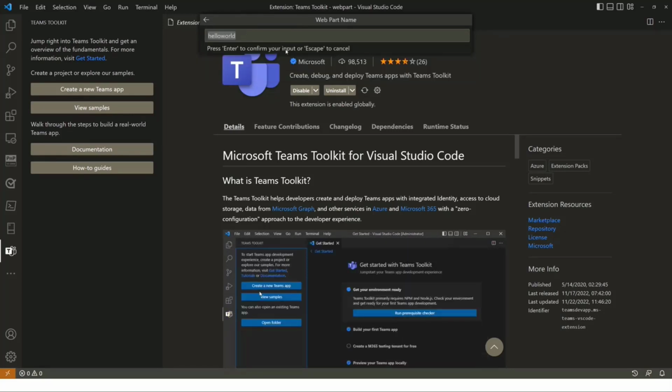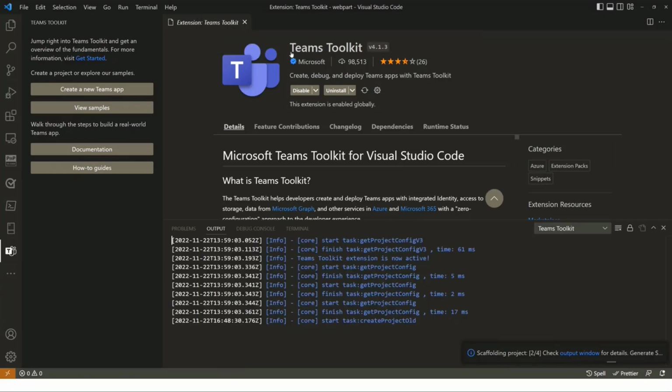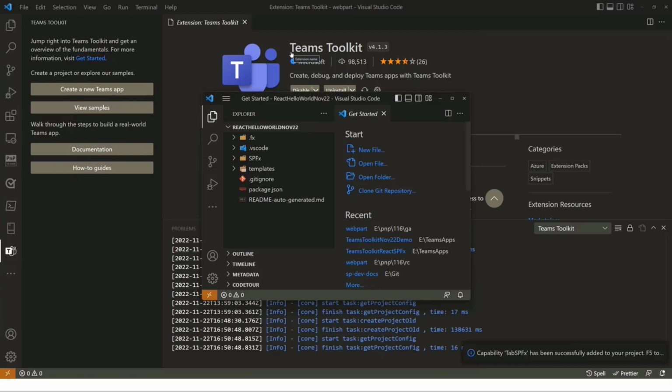Now, let me choose React. Let's call this React Hello World, and it's going to ask me where I'm going to save the solution. It doesn't really matter. I'm going to do React Hello World Nov22, and it's going to create the structure in the Teams Toolkit. Now, in my case, I've actually done this in a separate project, because when we start debugging and when we start creating the solutions, it actually runs the install command afterwards. So I'm going to save some time, because the npm install will take a while.